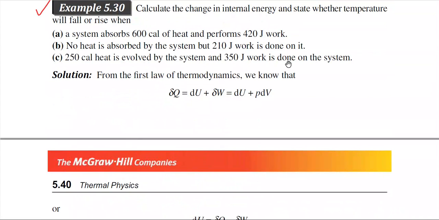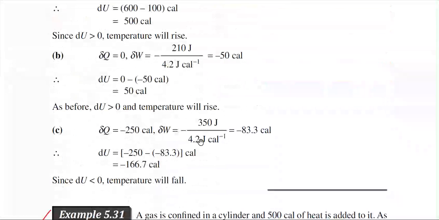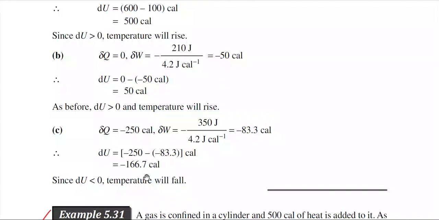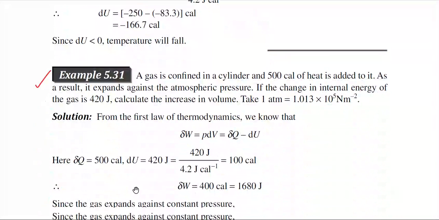And next, the work is done on the system. When work is done on the system, the sign of the work must be negative, and it is 350 joule. We have just converted it to the calorie unit, so this is minus 83. Now you use the first law, dU is equal to dQ minus dW. Ultimately you will observe that dU is negative. As dU is negative, temperature will fall.